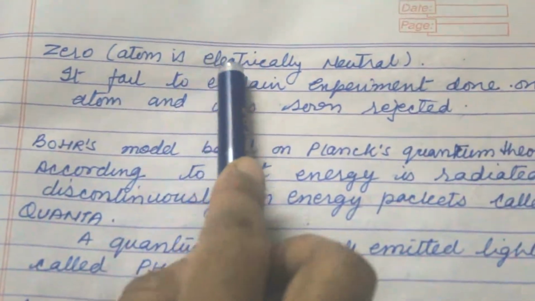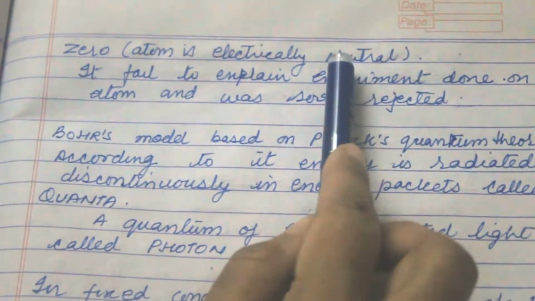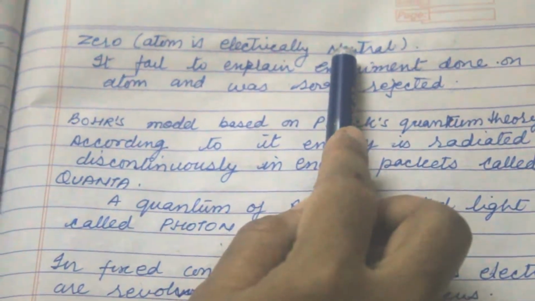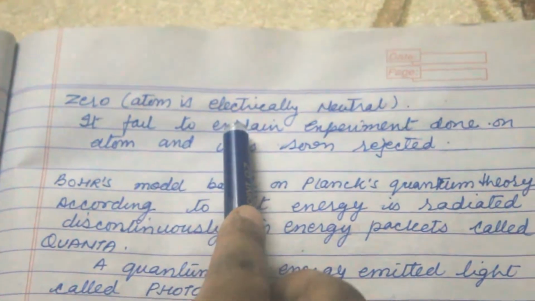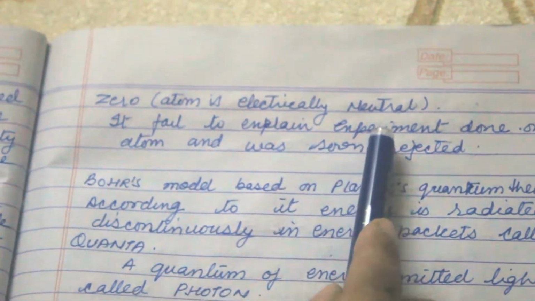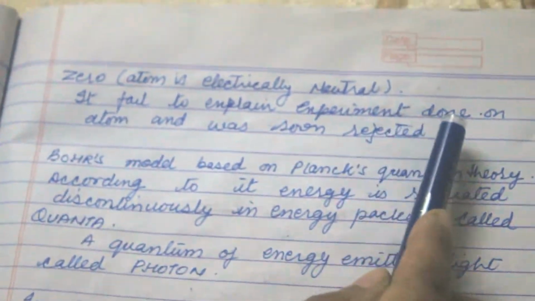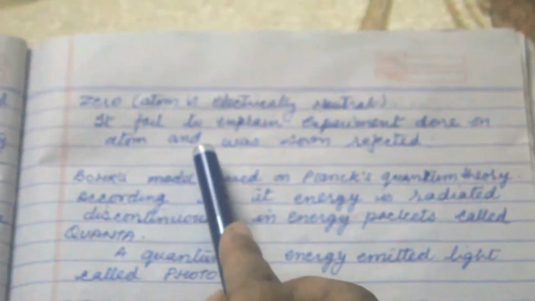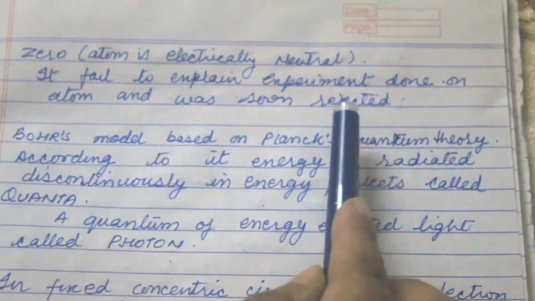That means the atom is electrically neutral. It consists of electrons and protons. Protons reside in the nucleus and electrons revolve around the proton. It failed to explain the experiments performed on the atom, and was soon rejected.